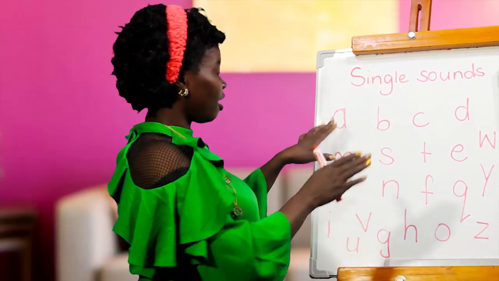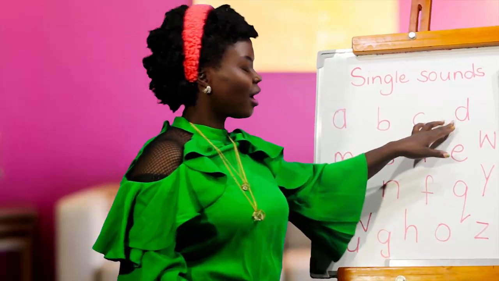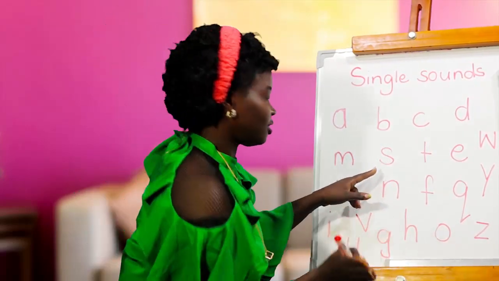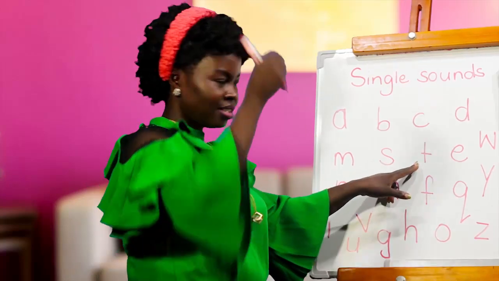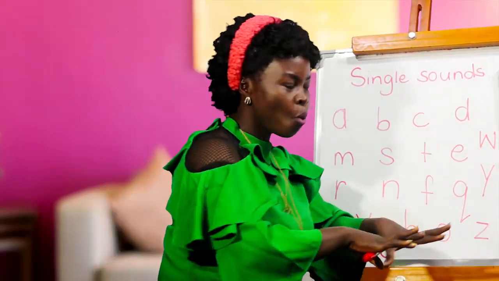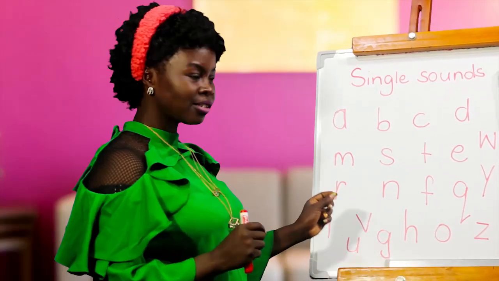We go A, B, K. We have D, M, S, T. A. A is like this. So we have R is like this. That is the action.